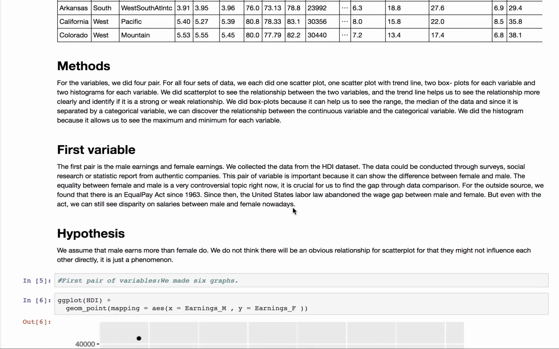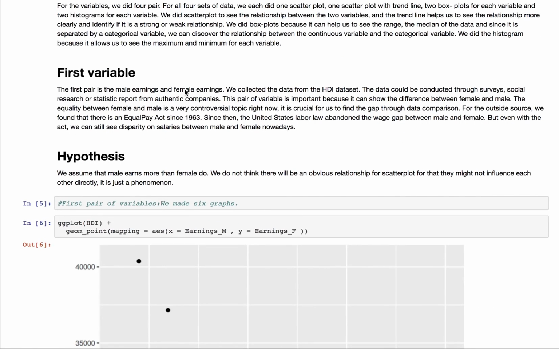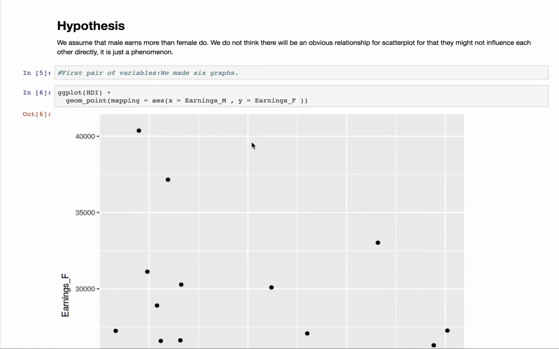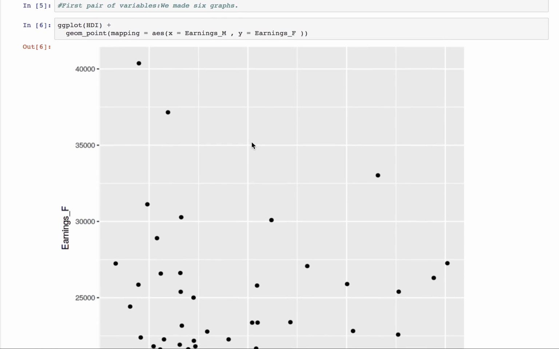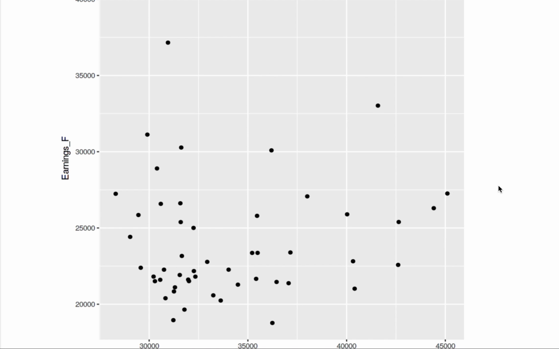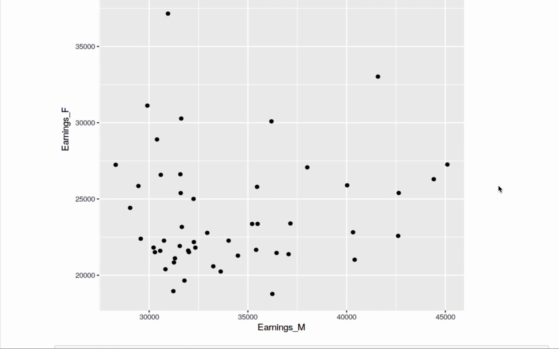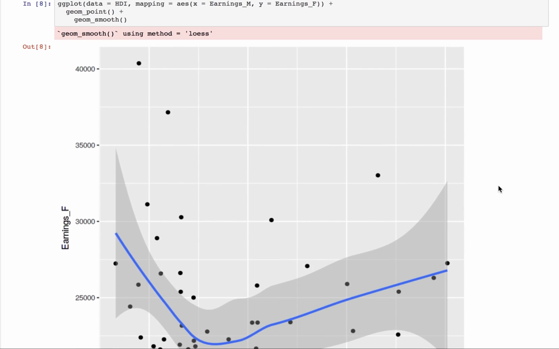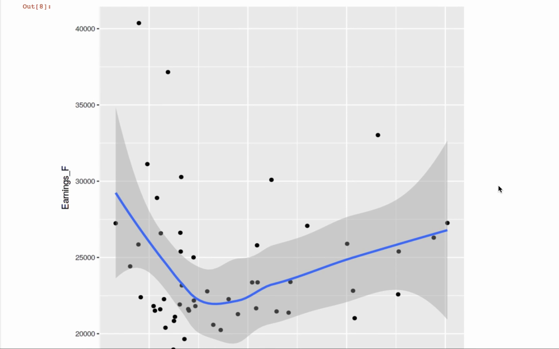We're doing the data of HDI. So our first pair of variables is the earning for male and earning for female annually. And the first graph we did is a scatter plot. And from this plot, we don't see a really strong relationship, and the plots are really scattered. And we think it's really hard to see if there's a direct relationship between the two variables.